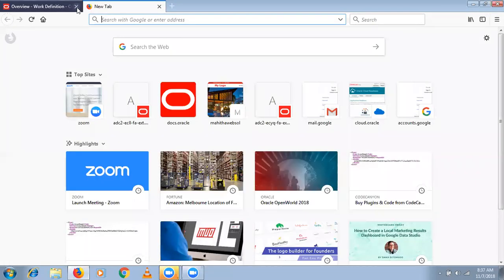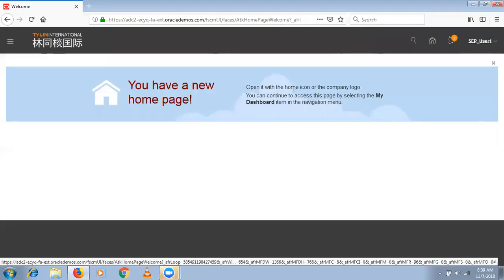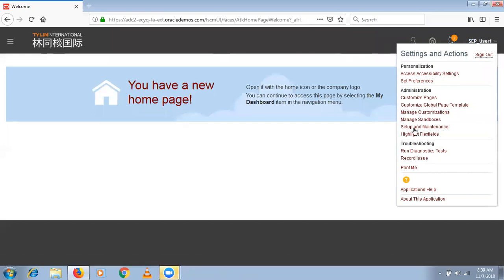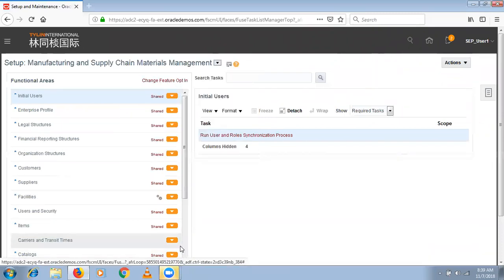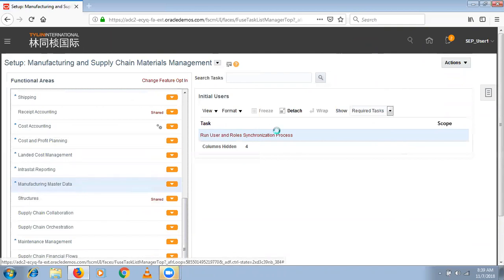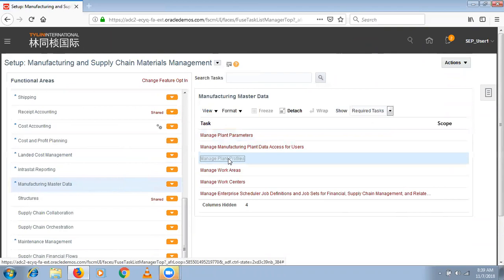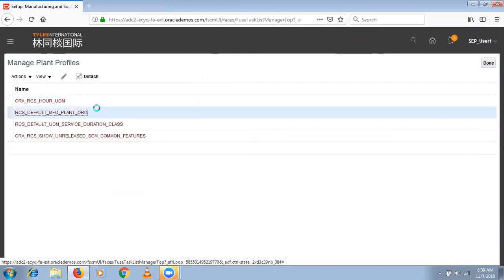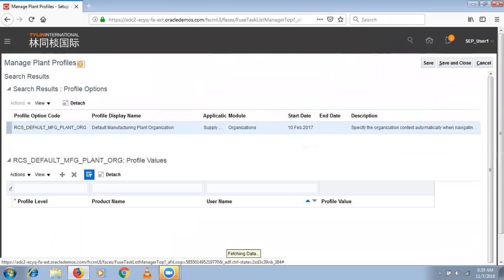Okay, what I will do is clear cookies and caches from the browser, so let me pause the recording for a minute. Yes, I'm going to give the plant profile setup. Navigate to setup and maintenance. Navigate to the manufacturing and supply chain material management offering. Select manufacturing master data. Select manage plant profiles. Select RCS default MFG plant org. Select edit. Edit the plant profile. Scroll down.